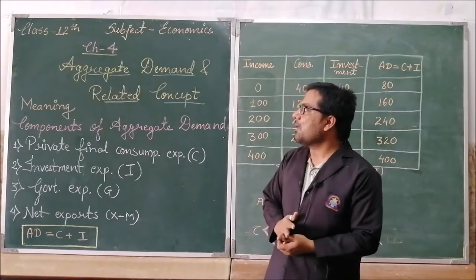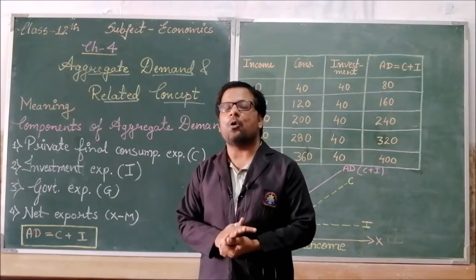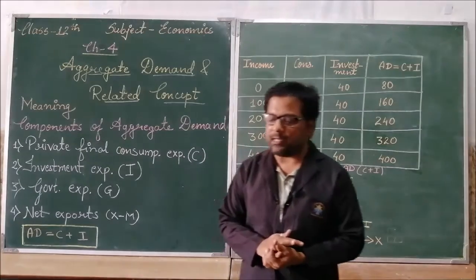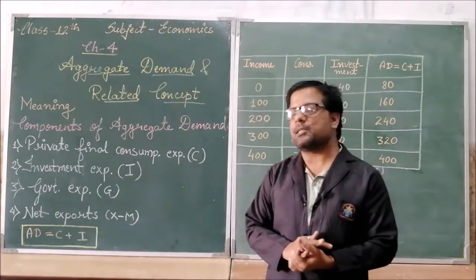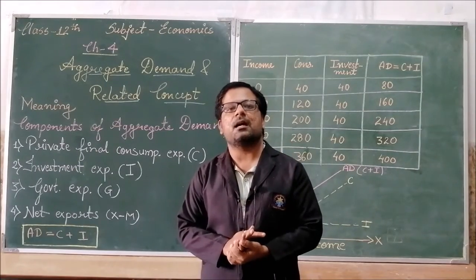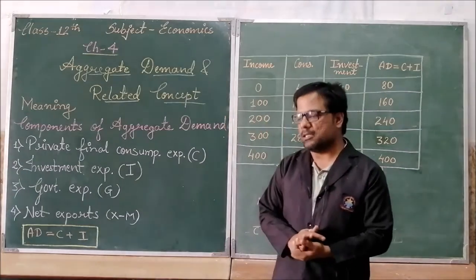So, it means all the sectors of the economy which are planning to buy all the final goods and services during a particular year at a particular income, that is known as aggregate demand.